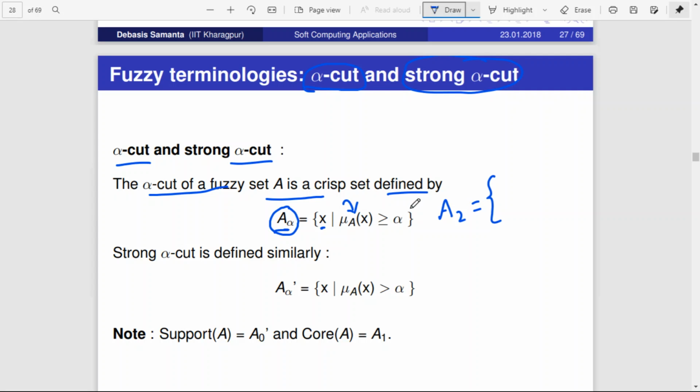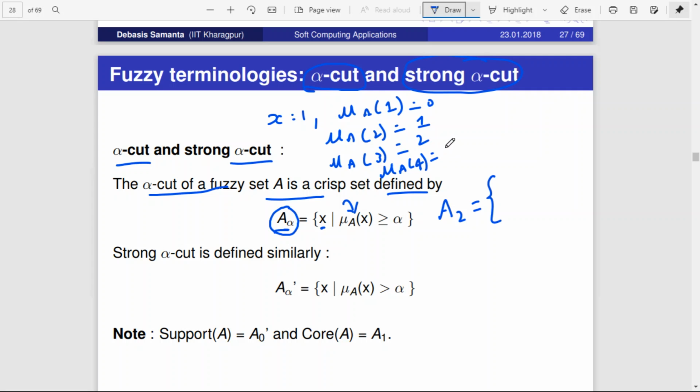Say for x equal to 1, the membership function result is 0. For 2, the result is 1. For 3, the result is 2. For 4, the result is 5. For 5, the result is 7.